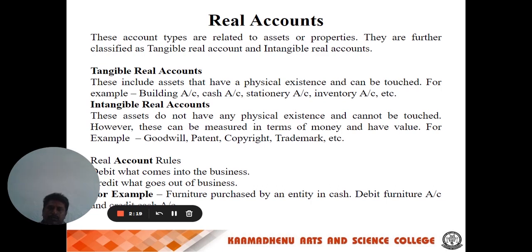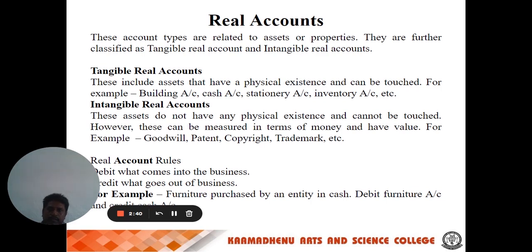Examples of intangible real accounts are goodwill, patent, copyright, and trademark. The golden rule for the real account is: debit what comes in, credit what goes out.